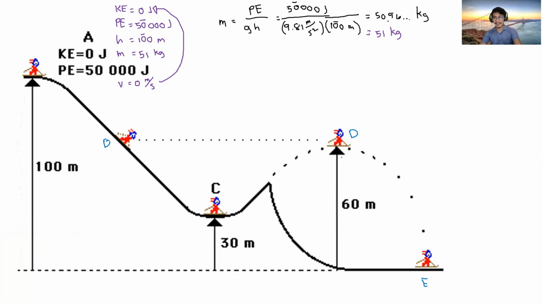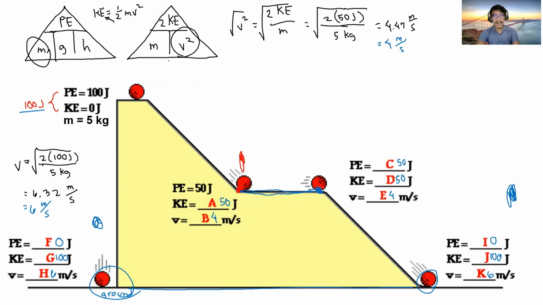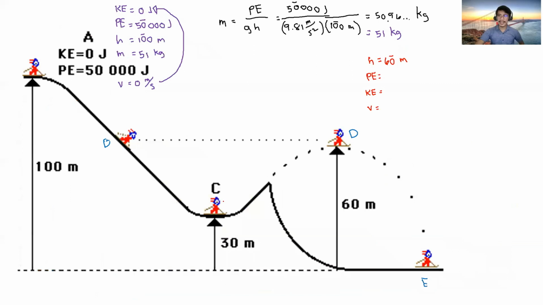And ang given sa letter D, unsa lay given? Height lang. Height, which is 60 meters, two significant figures. Ang gihatag, so potential energy unknown. Kinetic energy is also unknown. And the velocity is also unknown. So, unsa man nato ni pag-solve karon? Ang given nato is height lang. Asa man related si height? Height is related to potential energy. Wala may height si kinetic energy. So that means we can solve for potential energy, kay height is related to potential energy.